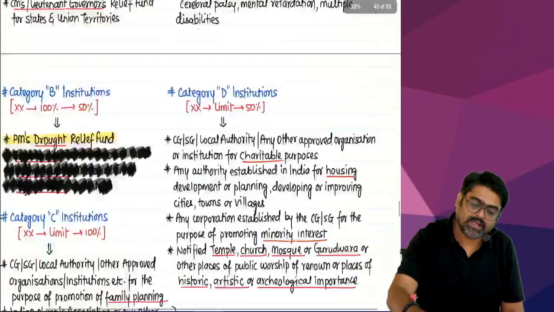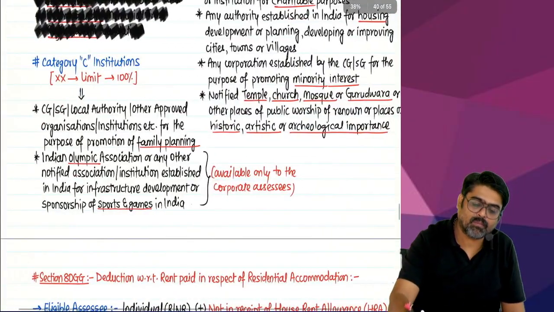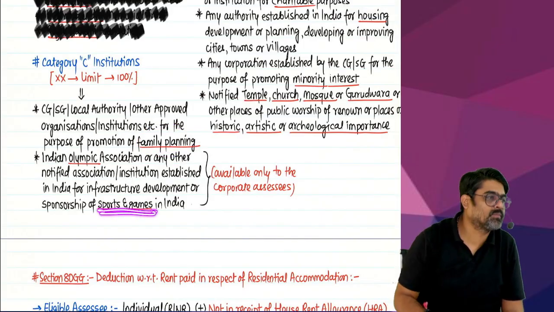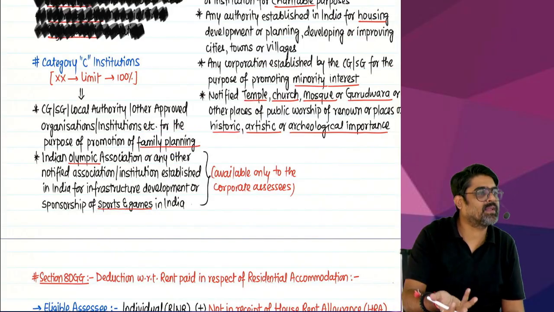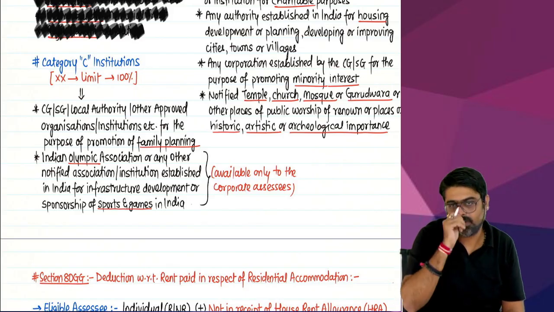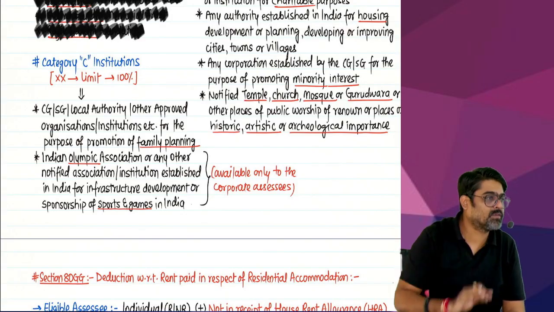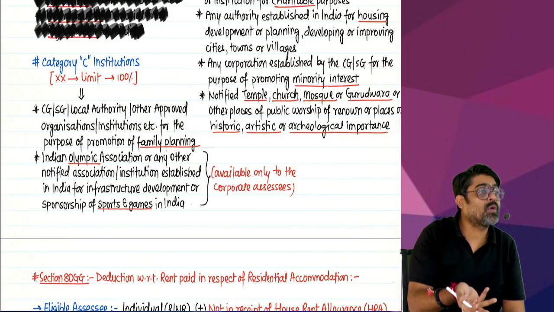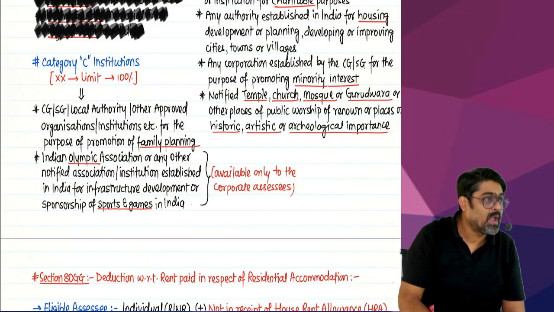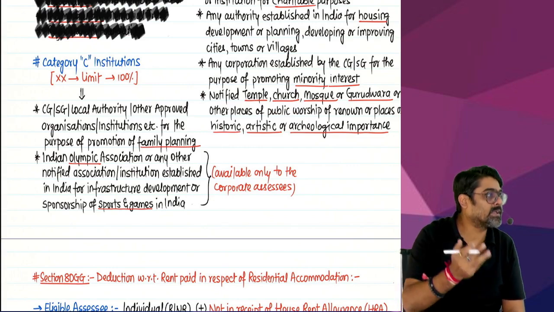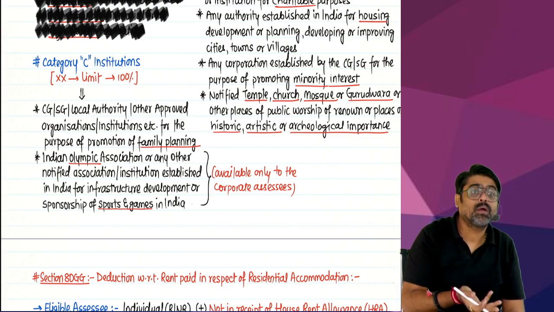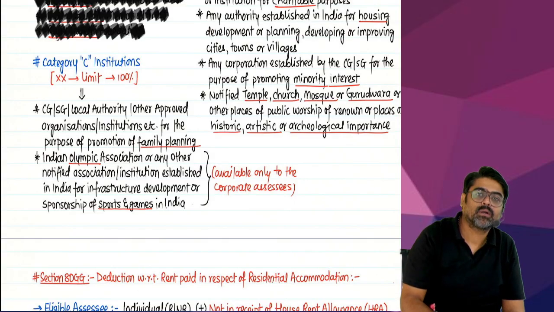Okay. Now, category C is also very easy to remember. You have to remember the name family planning and you have to remember the name sports and games, including Olympics. Olympics are there, meaning sports and games only. So you will remember the name sports and games, including Olympics. So if you are donating your money for promoting family planning, to any institutions, governments, etc., then your donation is category C donation.